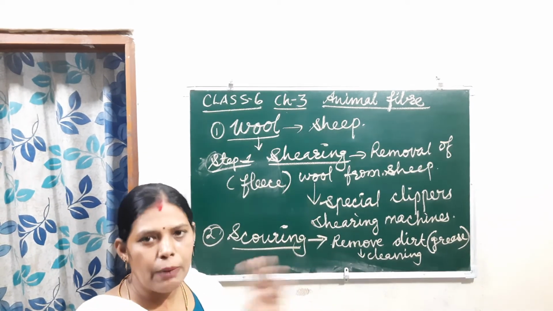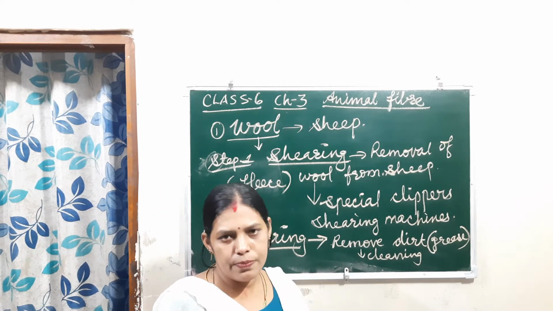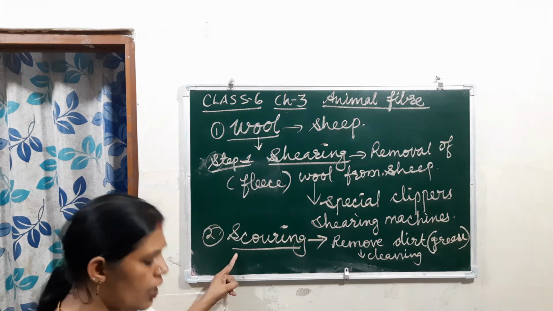After shearing it will be cleaned, removing the dirt or the grease from the wool. That process is known as scouring.